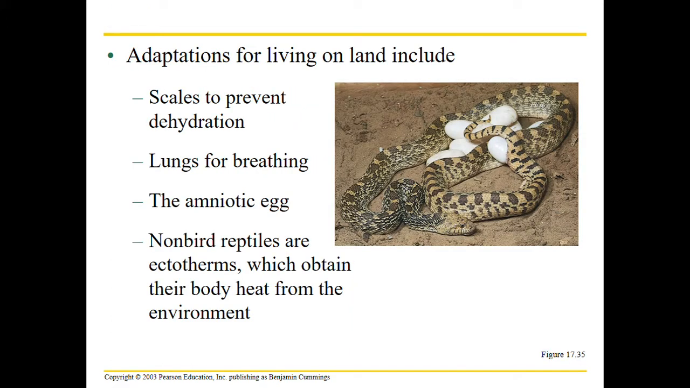Some adaptations for living on land include scales to prevent dehydrating, lungs for breathing, the amniotic egg, which is in a shell with an amniotic sac that the developing embryo or zygote feeds on, and it doesn't require external water sources.